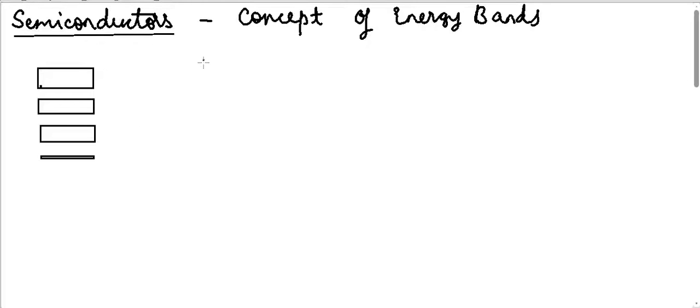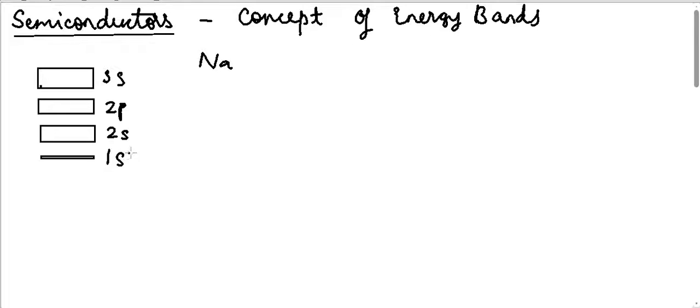So let us take the example of sodium. Here I have basically given the levels of orbitals. This is the 1s level, this is the 2s level, 2p level, and this is the 3s level.